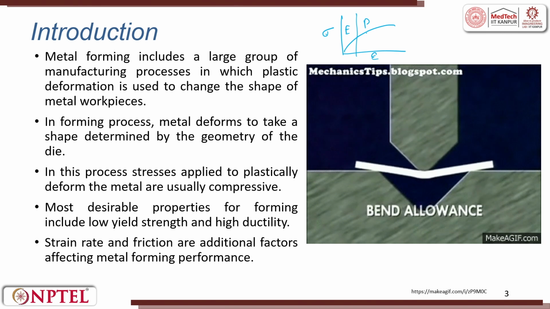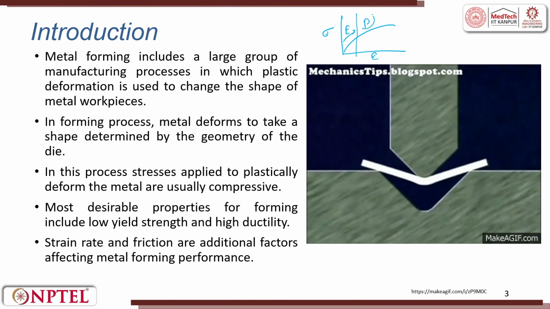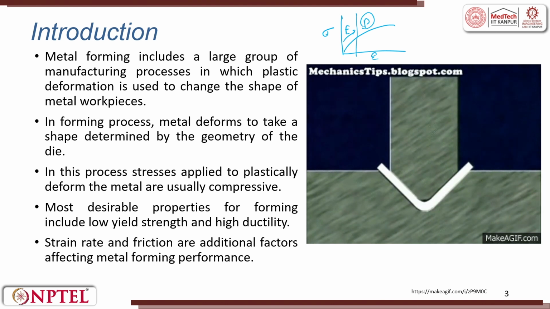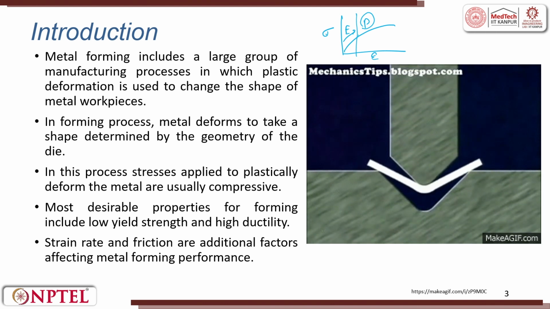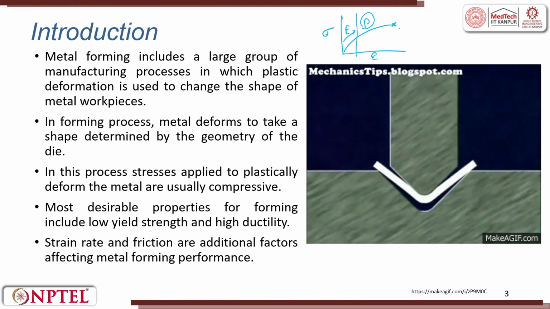So, when we are doing metal forming, we cross the elastic state, we enter into plastic, and then we try to give a shape to it. If we go further down, it will try to break. So, we do not get into that area.